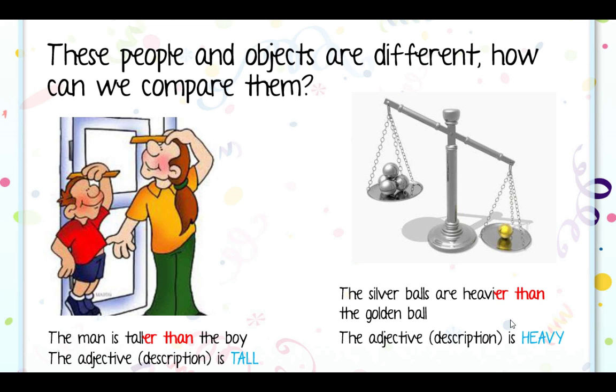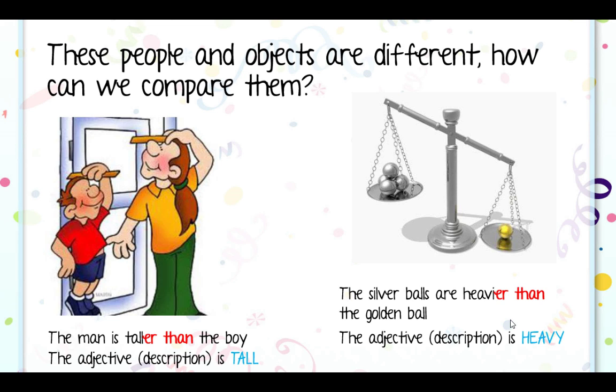Mira, fíjate, se escribe con Y. Y sin embargo, arriba la I se convirtió en I latina. Bueno, eso es parte de lo que te tienes que acostumbrar. Cada vez que las palabras terminen así en Y, se va a cambiar por una I latina y se le agregará el ER en estos casos. ¿Cierto? Entonces the silver balls are heavier than the golden ball.